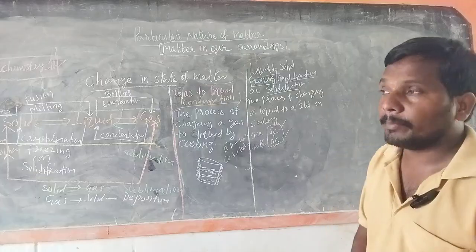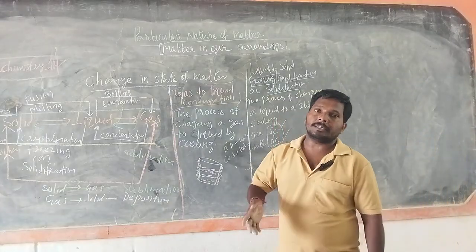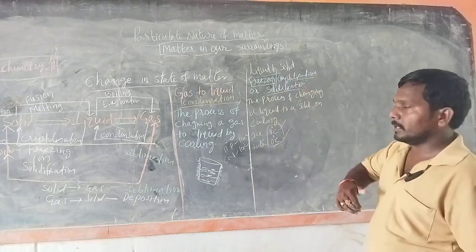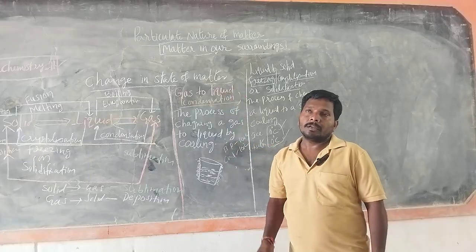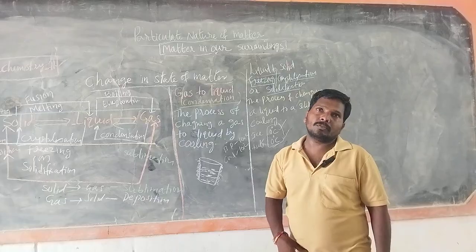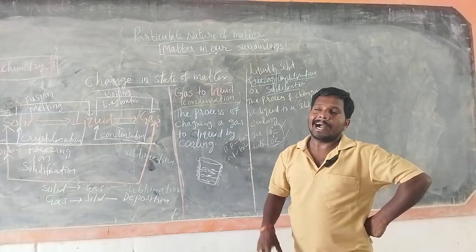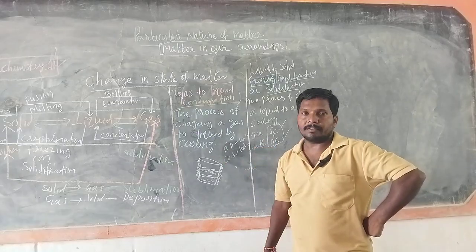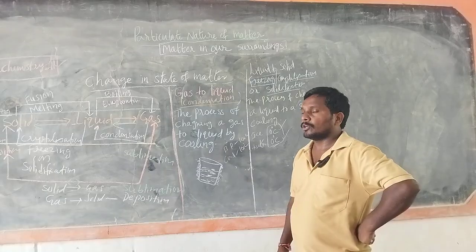This happens because in winter, generally at night, the temperatures become very low. Cooling takes place, and due to the cold conditions the water vapor in the atmosphere converts into liquid and forms water droplets on different surfaces. That we can call dew.